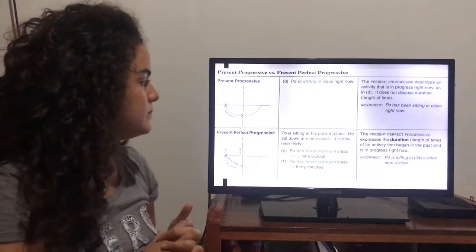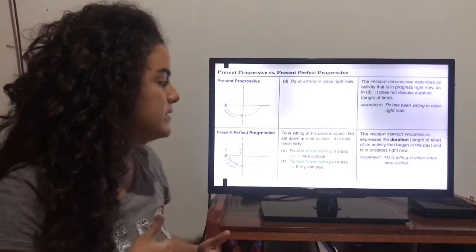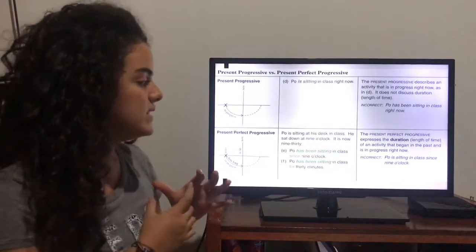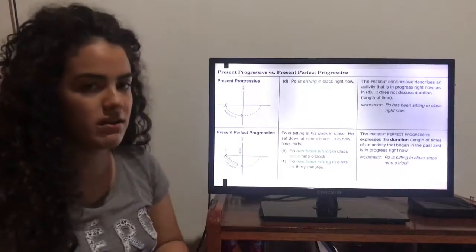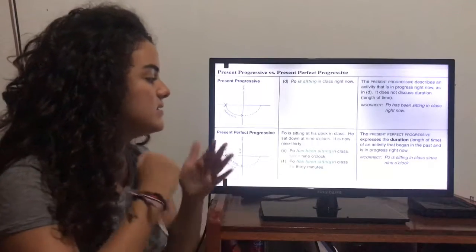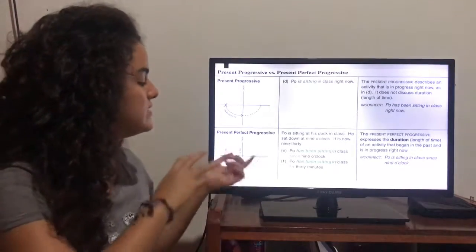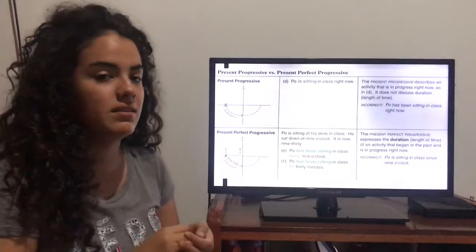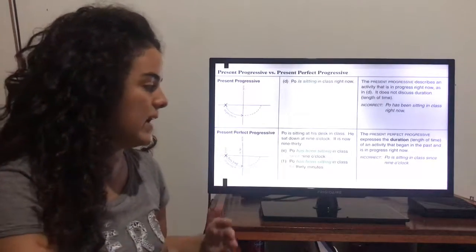In the other sentence, Pooh has been sitting in class since 9 o'clock. So Pooh is sitting at his desk in his class. He sat down at 9 o'clock. It's now 9:30, so he has been there since 9 o'clock. The present perfect progressive expresses the duration of how long that person has been there. So it began in the past and is in progress until right now.